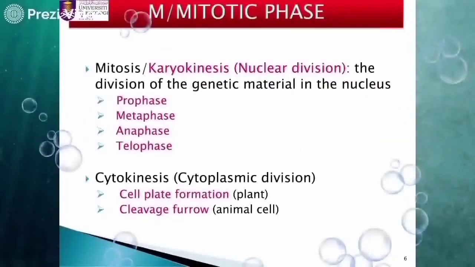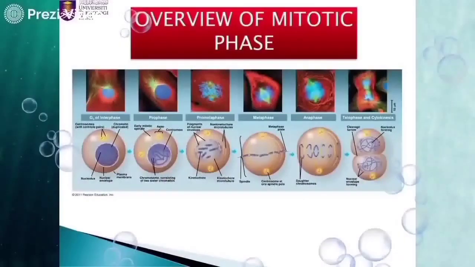M phase, or mitotic phase. M phase consists of two phases: mitosis and cytokinesis. Keep in mind that cytokinesis is not a stage of mitosis. Mitosis consists of four stages: prophase, metaphase, anaphase, and telophase. This is the overview of M phase.